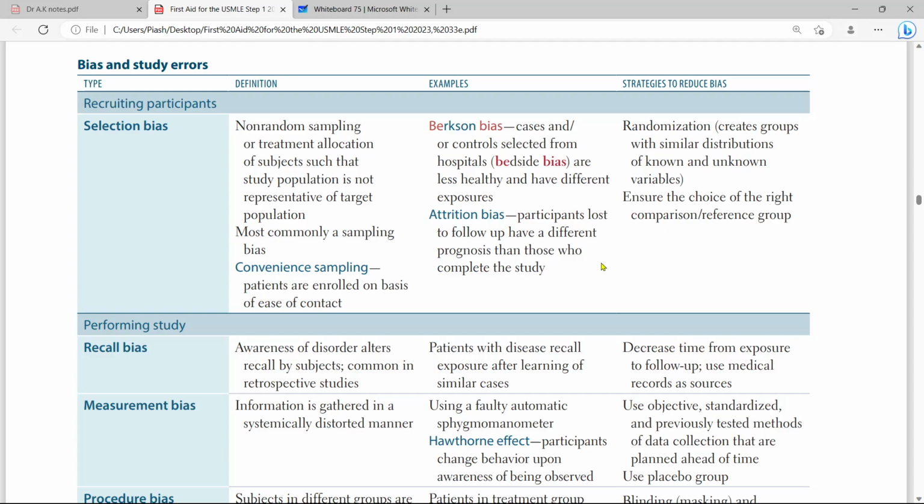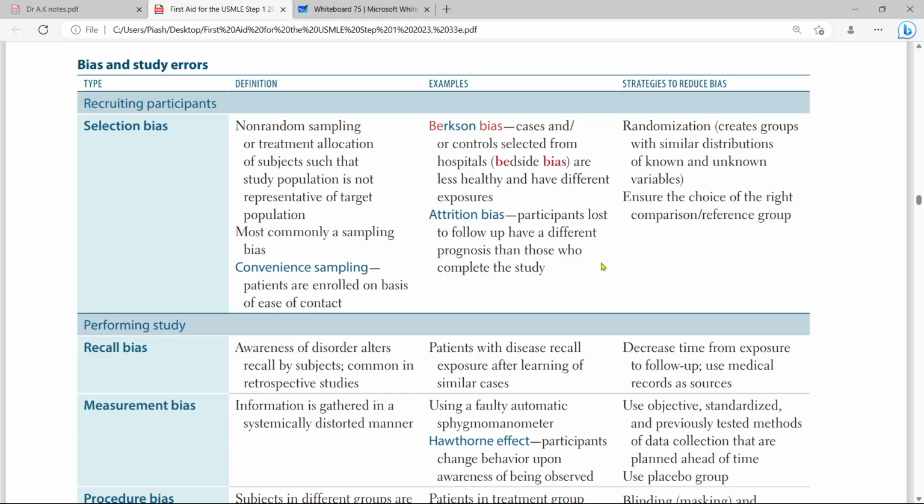What is Berkson bias? Berkson bias is like I'm selecting the population. I'm selecting the sampling from a particular area, like cases and controls are selected from hospitals. That means hospital bias is Berkson bias; they are less healthy and have different exposure.